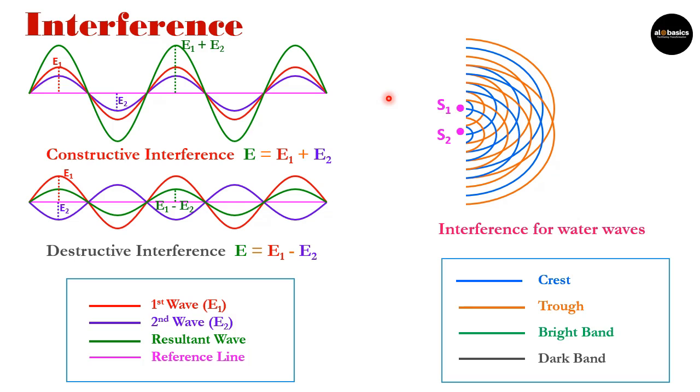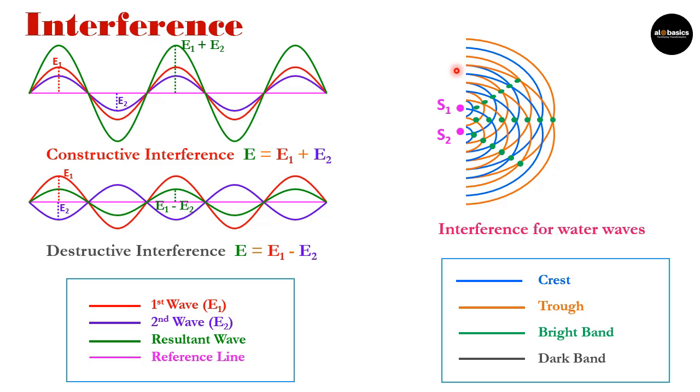At constructive interference, we know that intensity becomes maximum, so we call it a bright band. And for destructive interference, intensity becomes minimum, so we call it a dark band. When crest of one wave is coinciding with the trough of the other wave, means blue color coinciding with orange color, then those points will be dark points. And when blue color is coinciding with blue color, we get the points which are green in color.